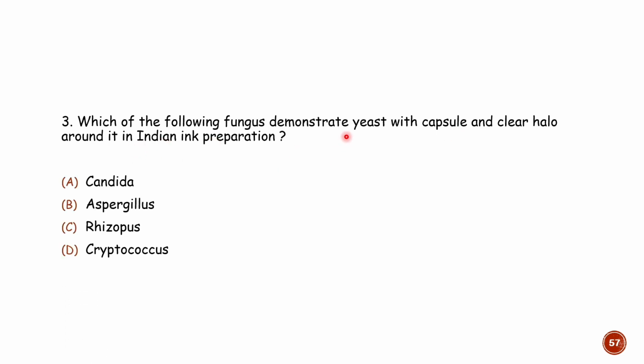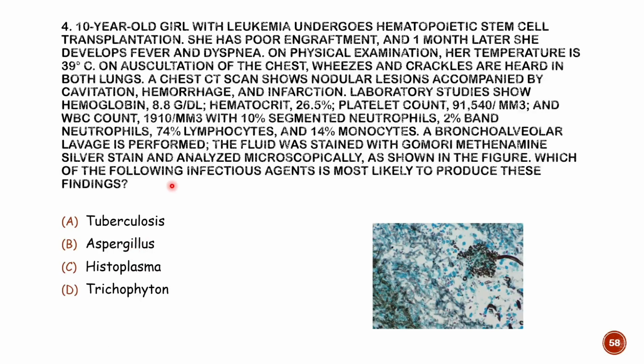Which of the following fungi demonstrates a yeast with a capsule and a clear halo around it in an Indian ink preparation? So Indian ink preparation is commonly used for Cryptococcus, right? Which has a thick polysaccharide capsule. A clear halo is seen. Alright.